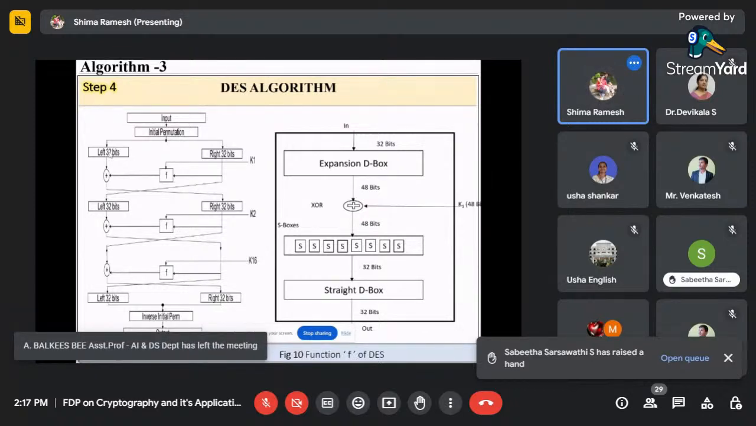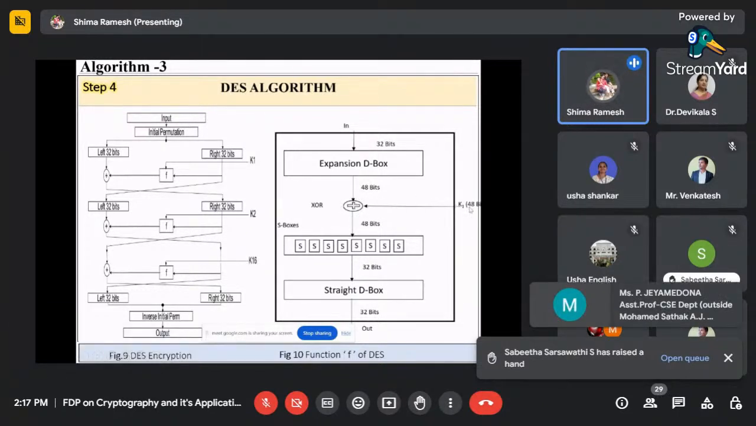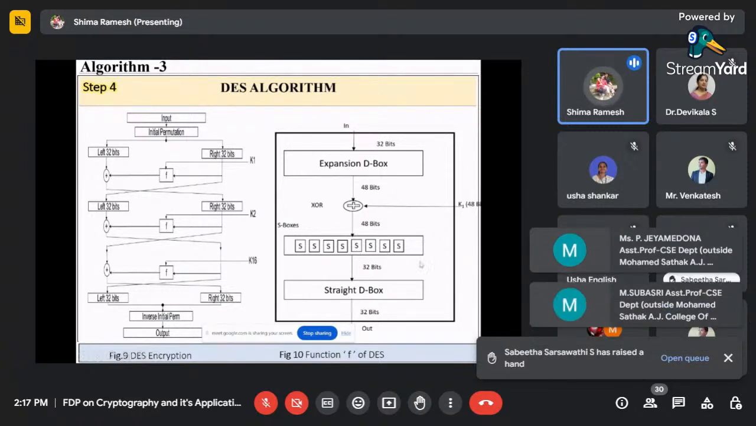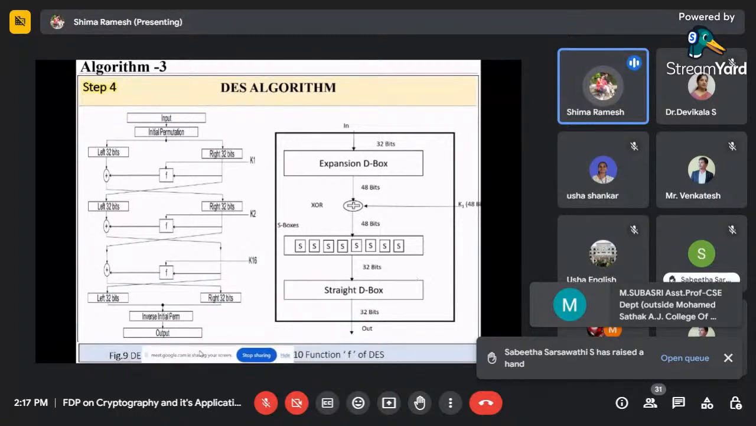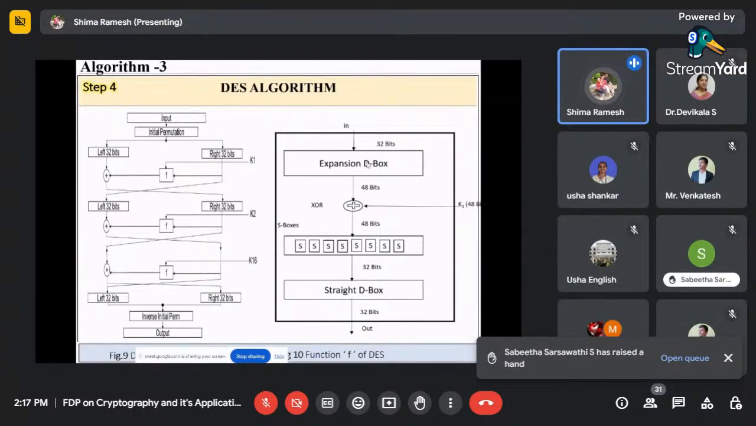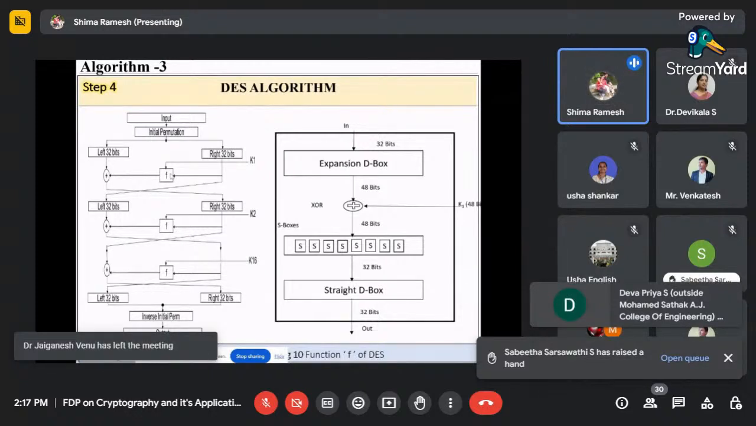With the help of a secret key K1 and this function, what is this function doing? This box is the function. It first converts 32 bits into 48 bits, then we do a bitwise XOR with a 48-bit secret key, then we convert the 48 bits back to 32 bits. This is the secret key obtained using this method. With the help of this DES function, I get a new 32-bit data that is XORed with the left 32-bit data.